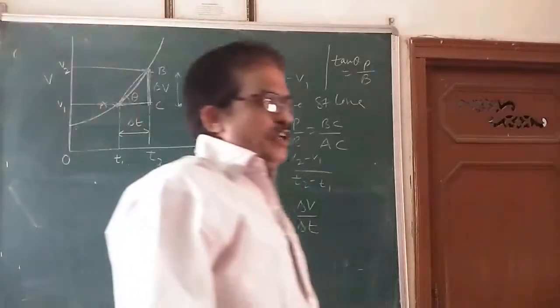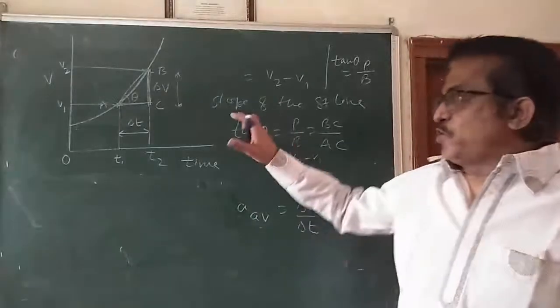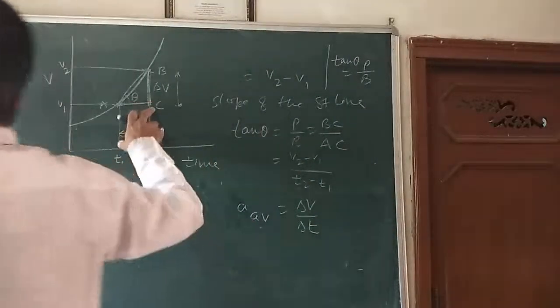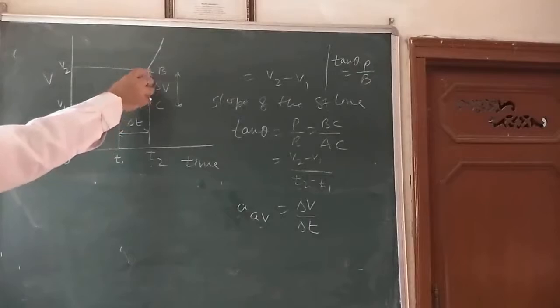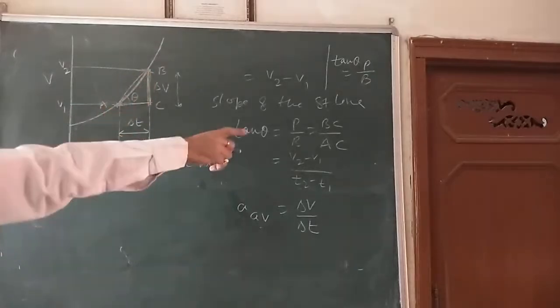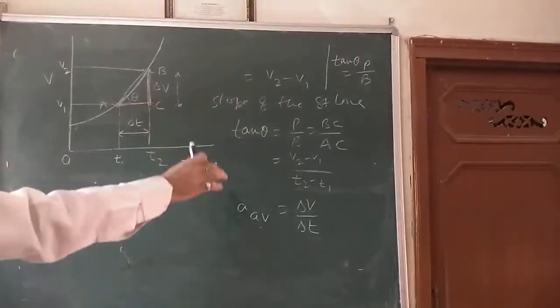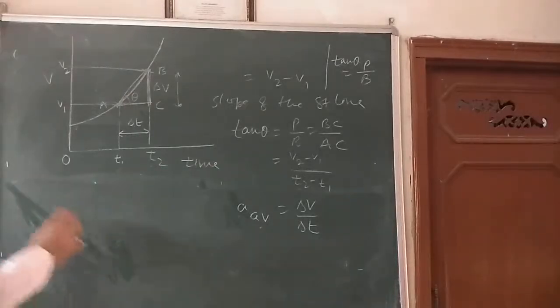So what is the definition of it? With the help of this graph, the slope of the straight line joining the 2 points A and B gives us the average acceleration of the object between the 2 points. Is that clear? One more thing I want to explain here.